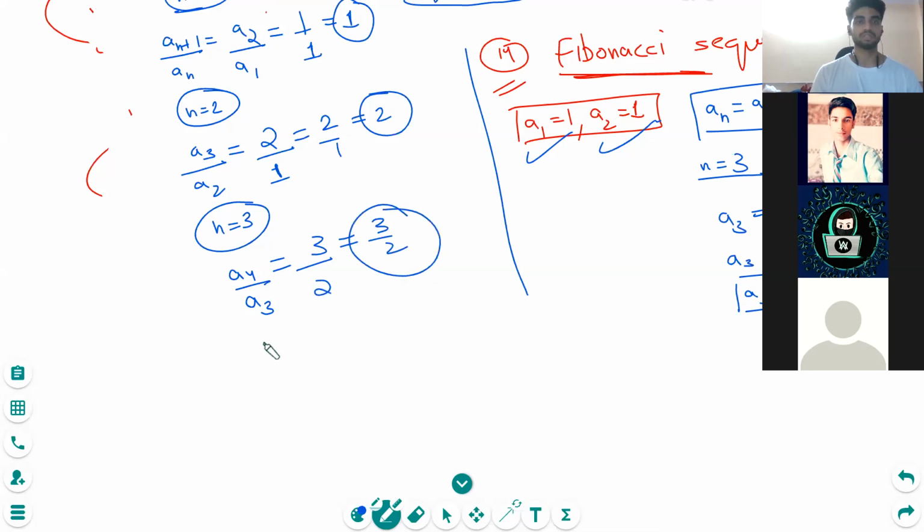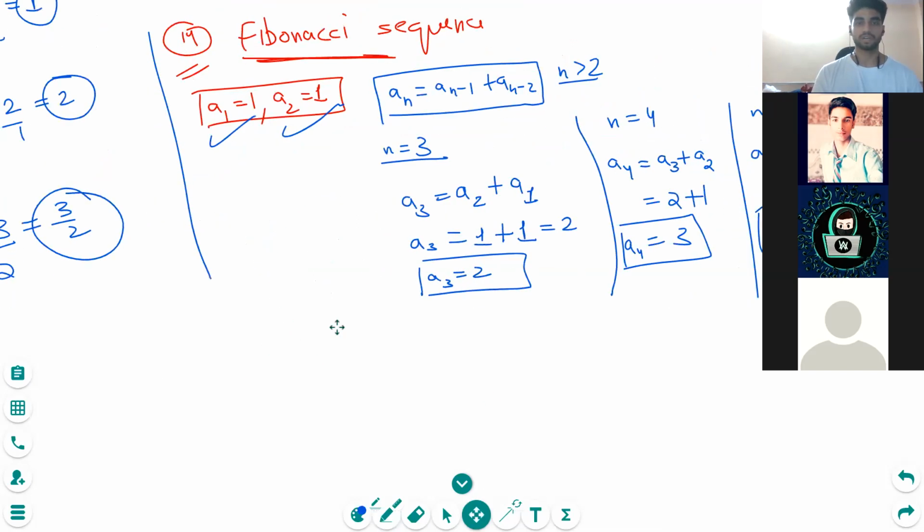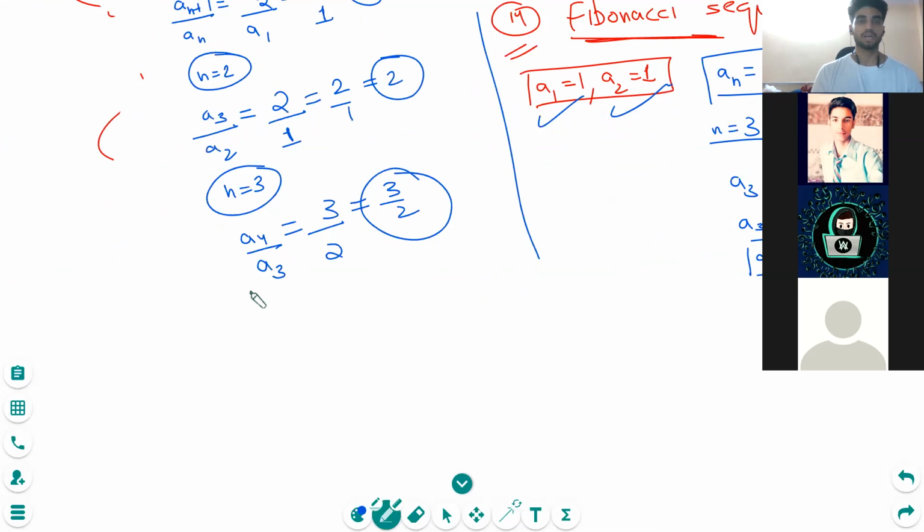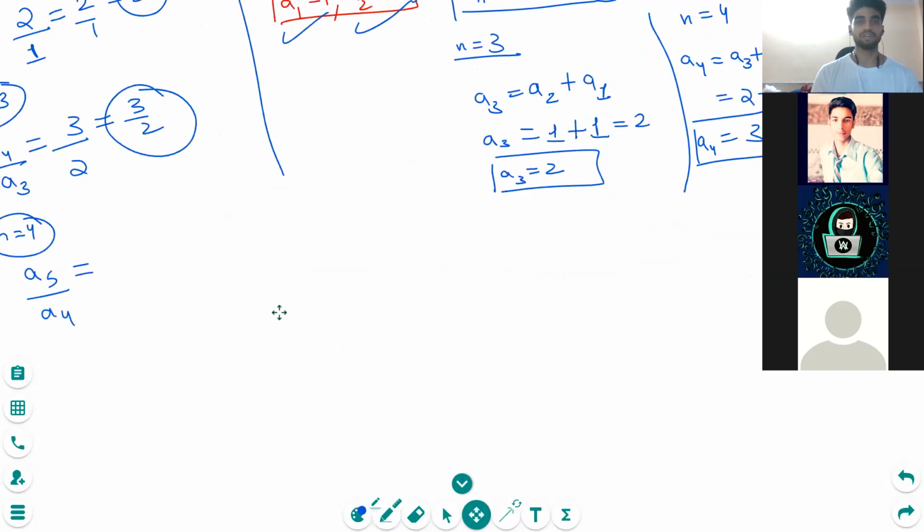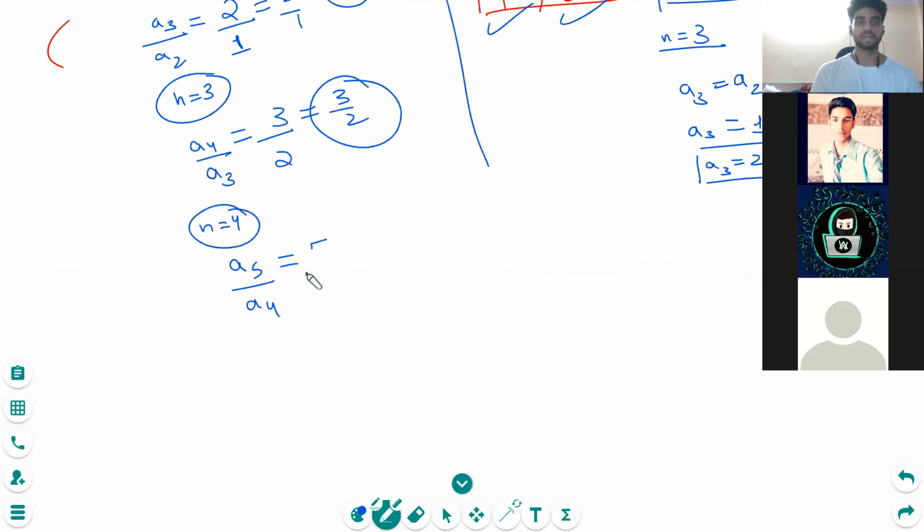Let me check A3 is 2, yes. Now let's check n is equal to 4. It's A5 by A4. We did find A5 as well, that is 5, and A4 was 3. So this will be 5 by 3.